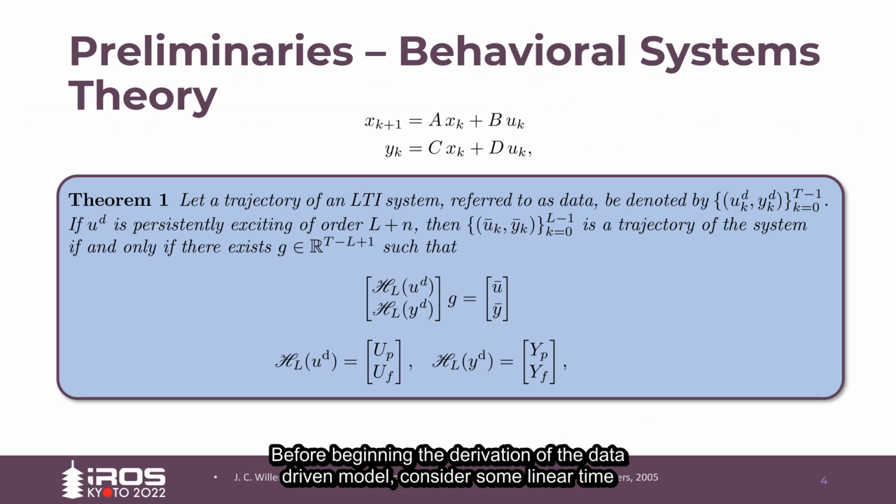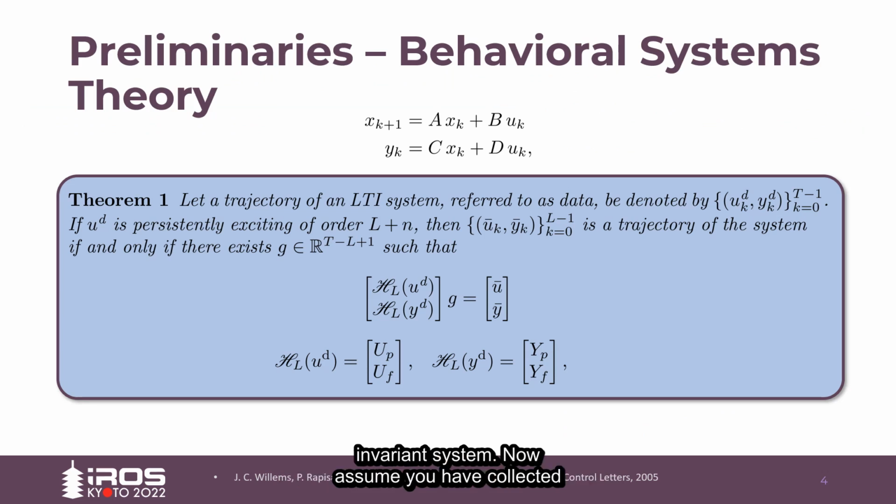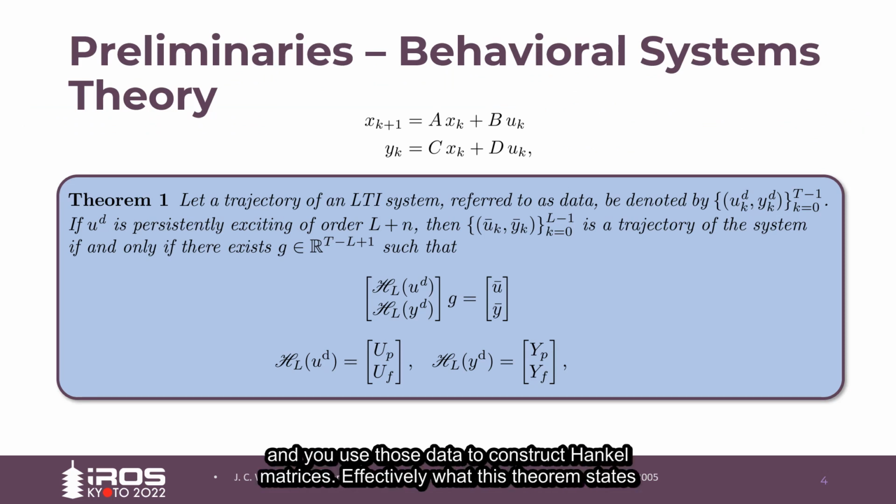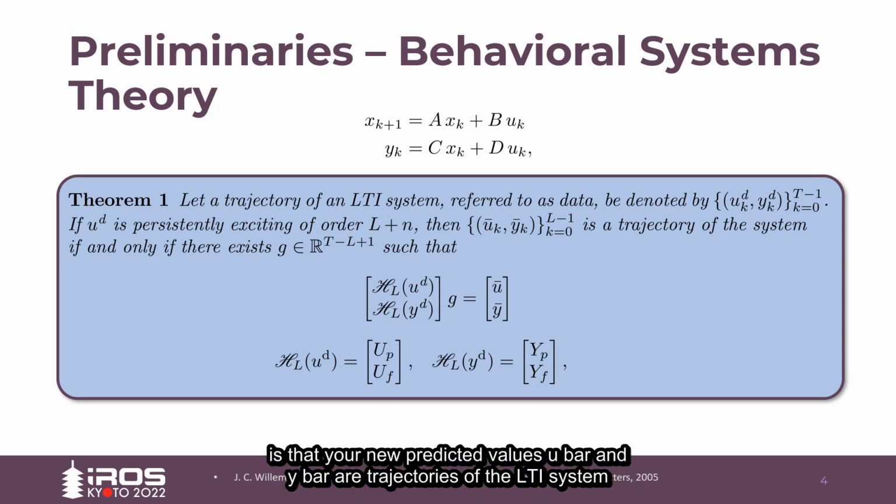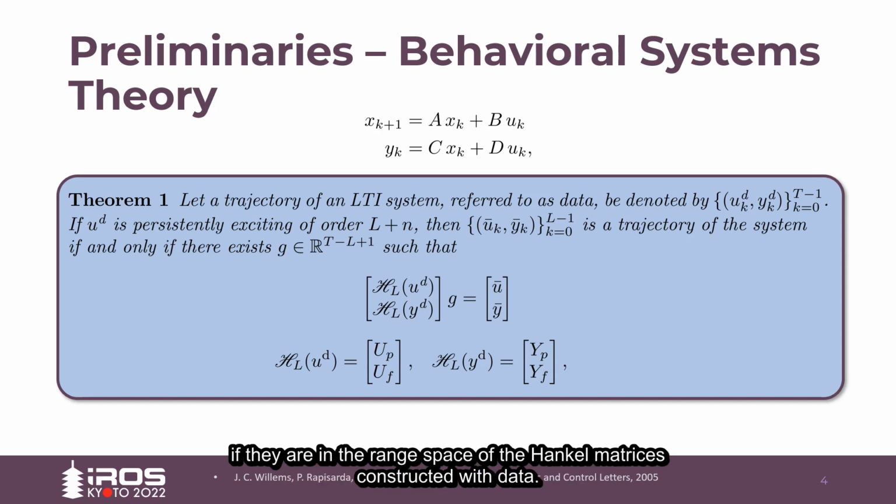Before beginning the derivation of the data-driven model, consider some linear time invariant system. Assume that you've collected input-output pairs denoted by UD and YD, and you use those data to construct Hankel matrices. Effectively, what this theorem states is that your new predicted values, U bar and Y bar, are trajectories of the LTI system if they're in the range space of the Hankel matrices that you constructed with data.